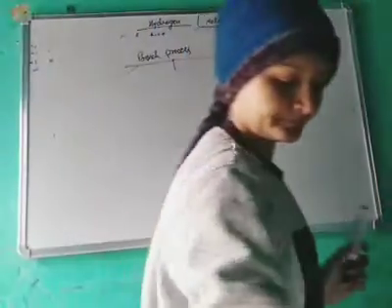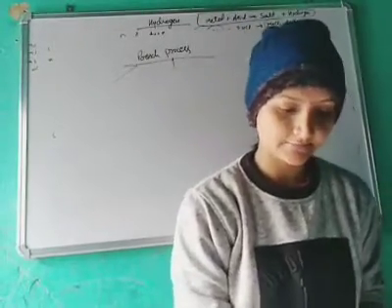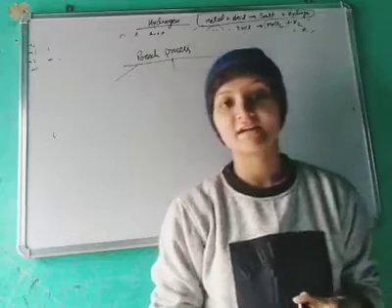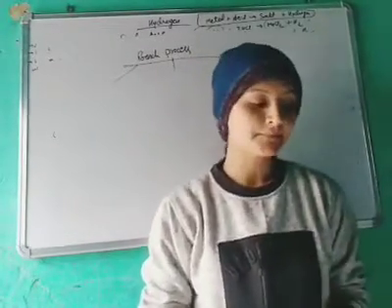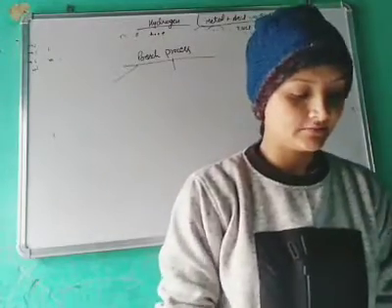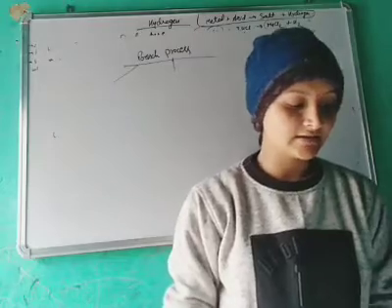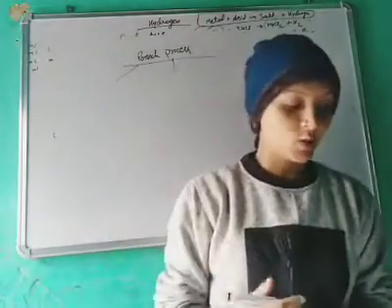Lots of oxidation and reduction reactions are given in your book. You can practice them with these examples. Reduction reactions are also there: removal of oxygen from a compound is called reduction.